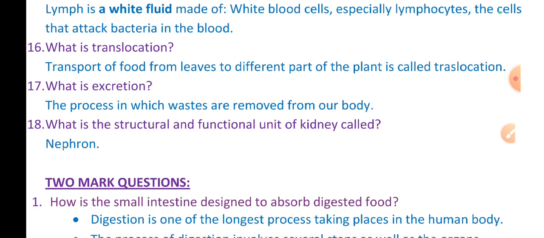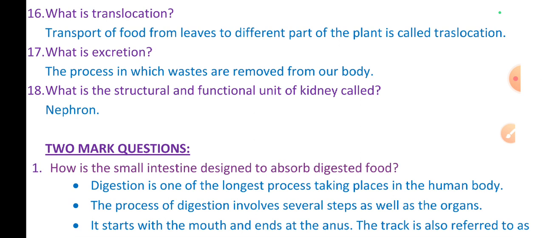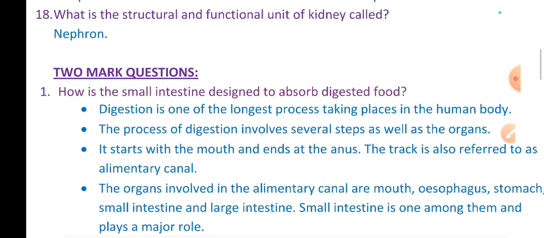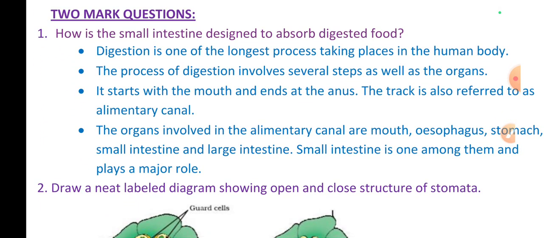What is translocation? Transport of food from leaves to different parts of the plant body. Whatever materials are produced in photosynthesis, those are translocated. What is excretion? The process in which wastes are removed from our body is called excretion. What is the structural and functional unit of the kidney? Those are nephrons.